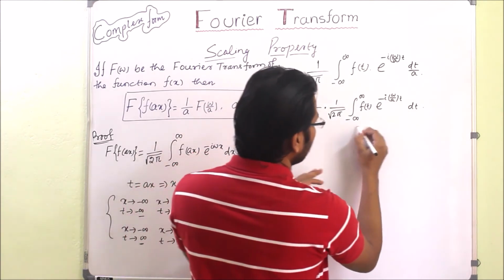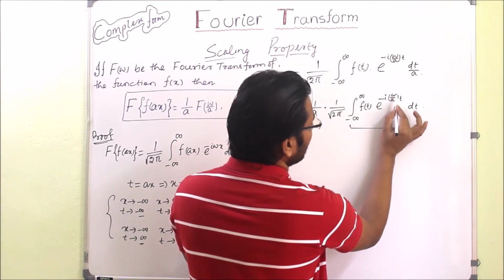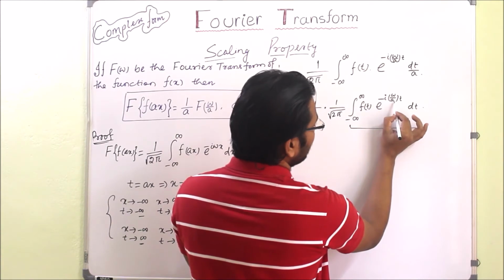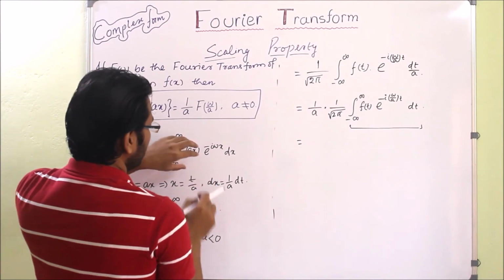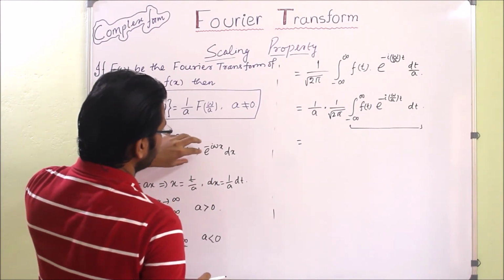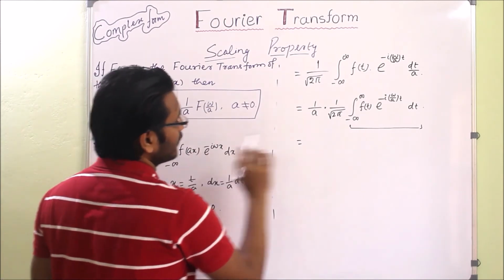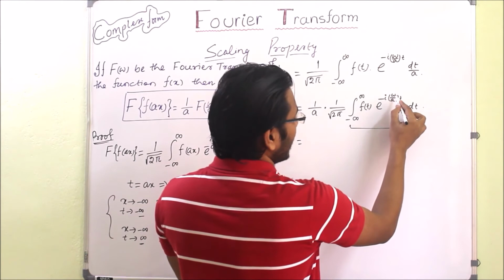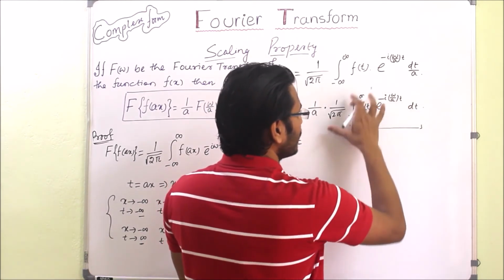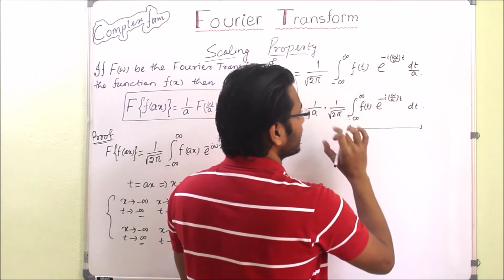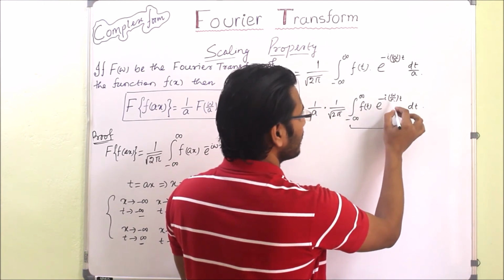Now if we clearly see this integral, there is a factor w by a multiplied with t, and in the formula it is the function f of x into e to the power minus iwx. So there the factor was w, but here we are getting the factor w by a, in terms of t. But if we integrate, we will get a function in the form of w by a.